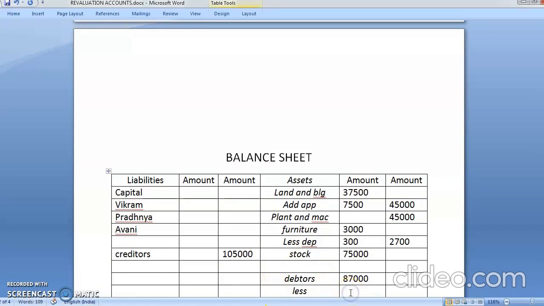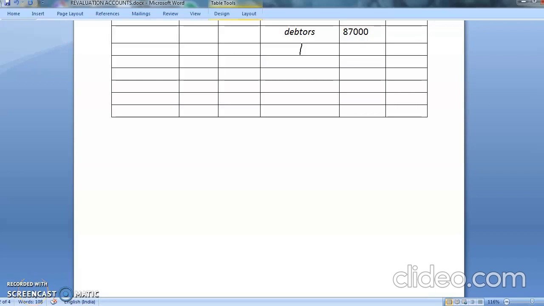Debtors of 87,000. What will be the 5% of 87,000? Come on, fast, calculate. Come on, quickly calculate. How much will 5% of 87,000 be? Here we will write less RDD. Am I correct? Less RDD. Come on, quickly tell me what will come. Yes, how much will come? 87,000's 5% is how much? How will you calculate? 87,000 multiplied by 5 divided by 100.